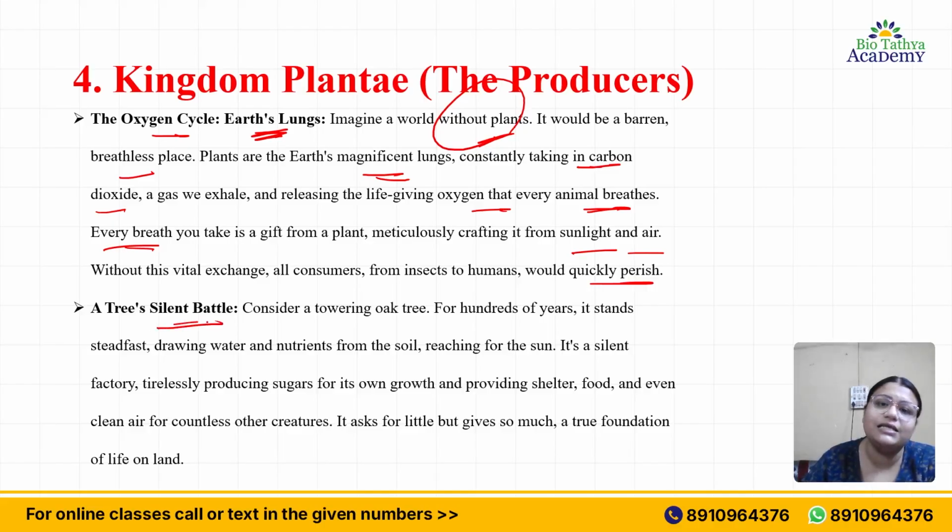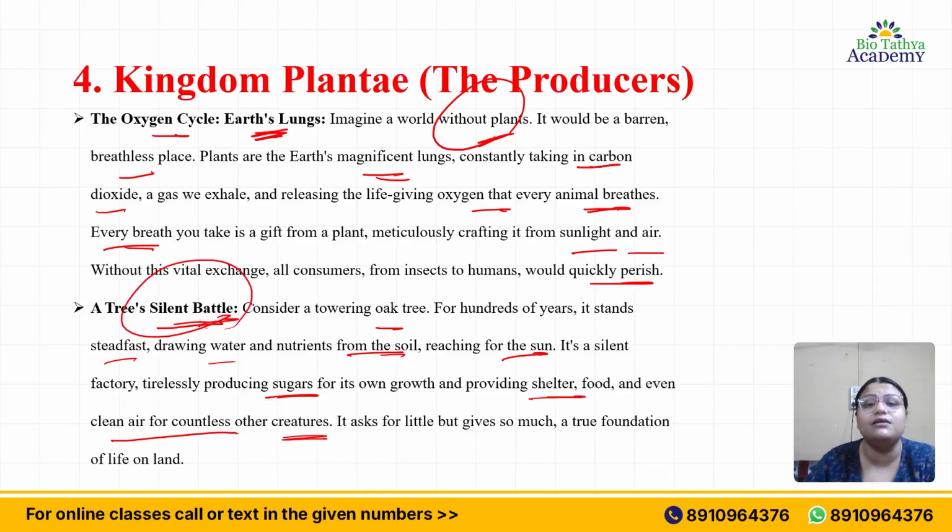A tree's silent battle. Consider a towering oak tree. For hundreds of years, it stands steadfast, drawing continuous water and nutrients from the soil, reaching for the sun. It's a silent factory, tirelessly producing sugars for its own growth and providing shelter, food, and even clean air for countless other creatures. So it is a silent battle being played by an oak tree, for example.